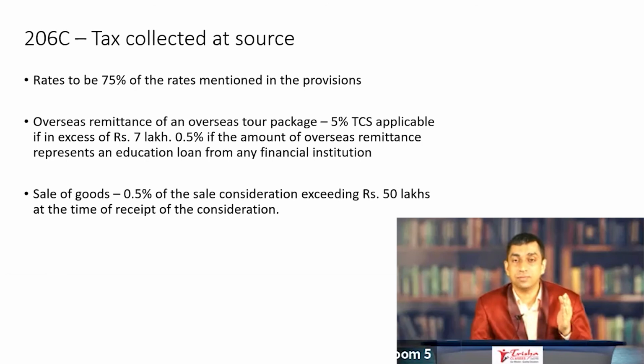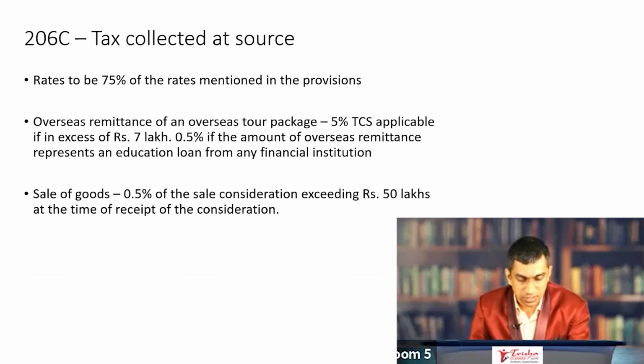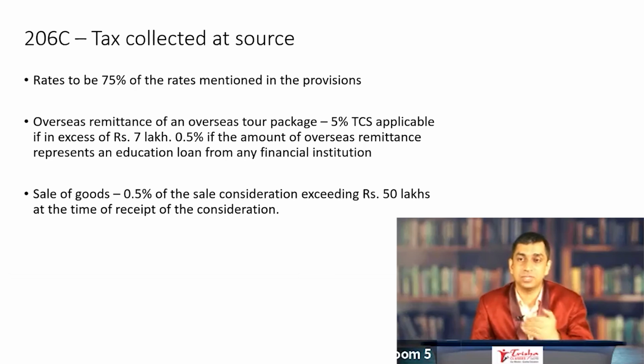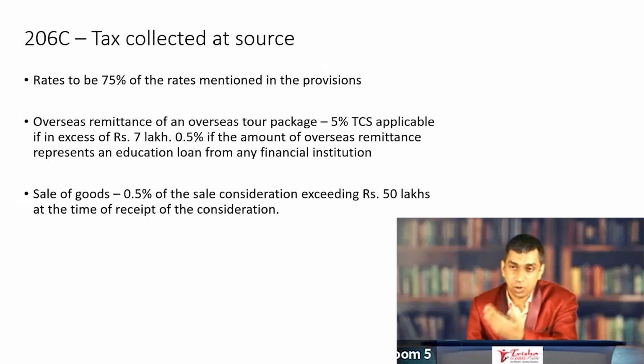and it would be 0.5% if the overseas remittance is out of an educational loan from a financial institution. So the TCS is applicable only if the overseas remittance is more than rupees 7 lakh. The normal rate is 5%. But if it is out of an educational loan from a financial institution, a son is